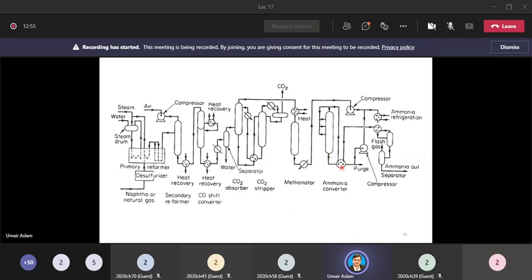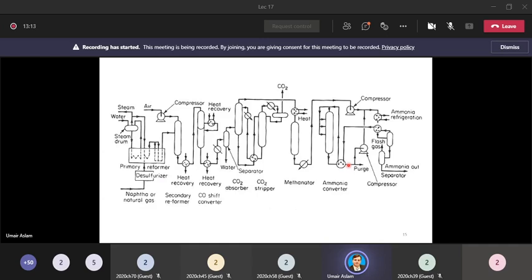If we do not remove this heat, the decomposition of ammonia will start. So that is why we cool down this product stream here. After reducing its temperature, its pressure will also decrease. So after this heat exchanger, we send it towards two paths.